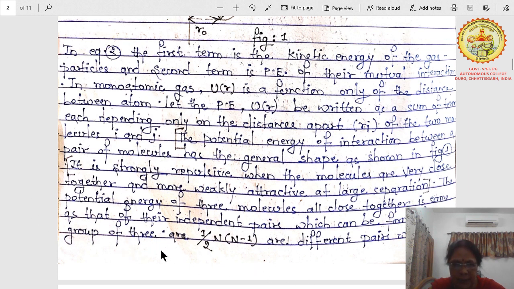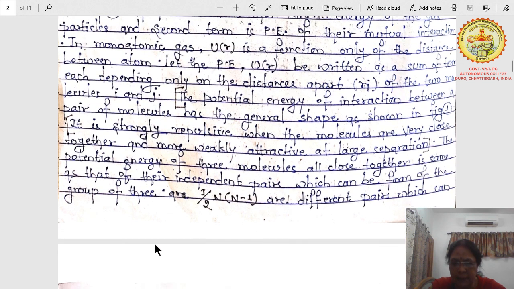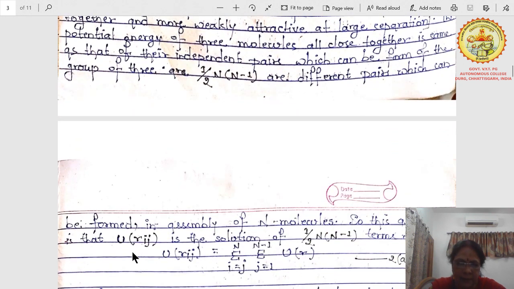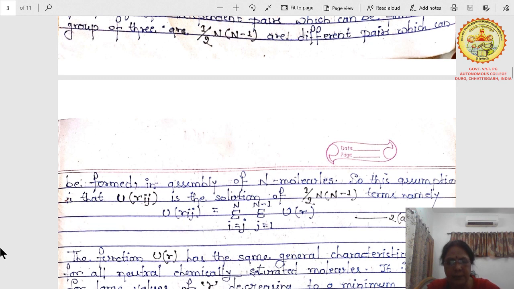The pairs that can be formed are 1/2 n(n minus 1). You can see that when you are taking the interaction, the 1/2 n(n minus 1) are different pairs which can be formed in an assembly of n molecules. So this assumption is that U(r_ij) is the total of 1/2 n(n minus 1) terms nearby.